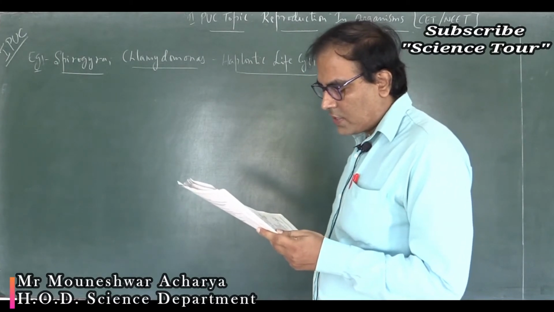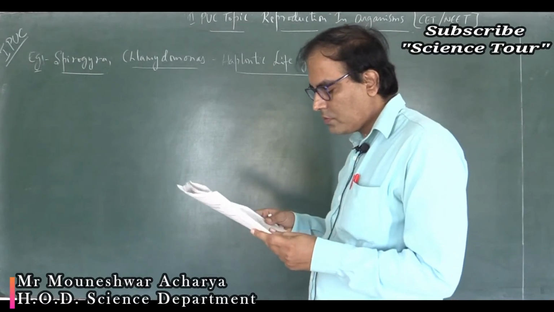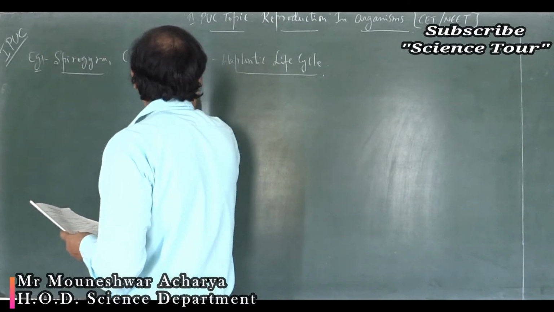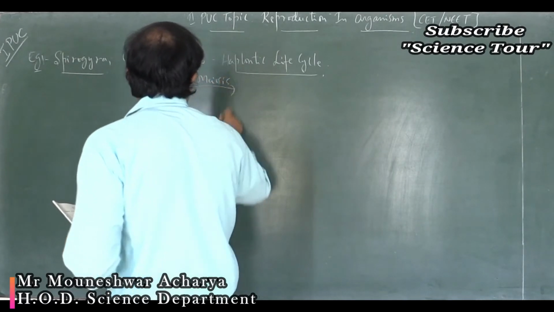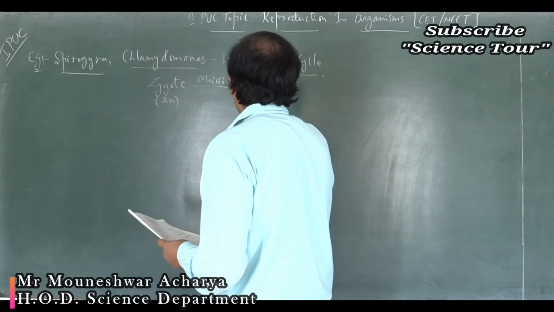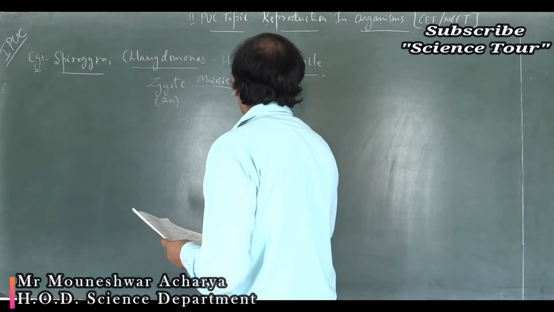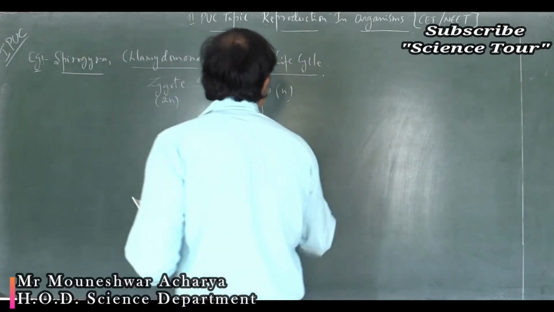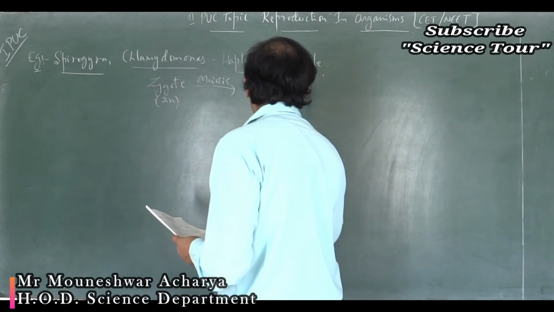So meiotic division occurs at the formation of a zygote. Okay. If the zygote is diploid, of course it will undergo meiosis and form the spores, and the spores thus formed are haploid, and these spores will give rise to the formation of a gametophyte, which is haploid. It may be a male gametophyte or a female gametophyte.